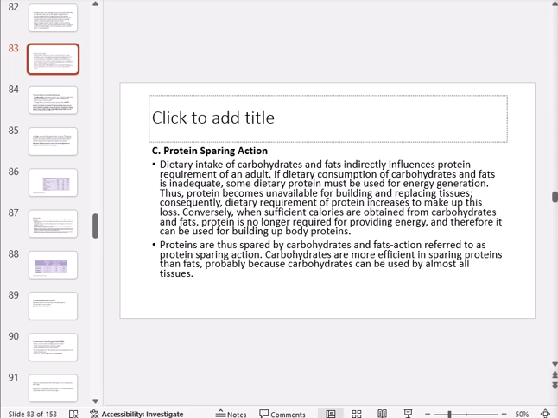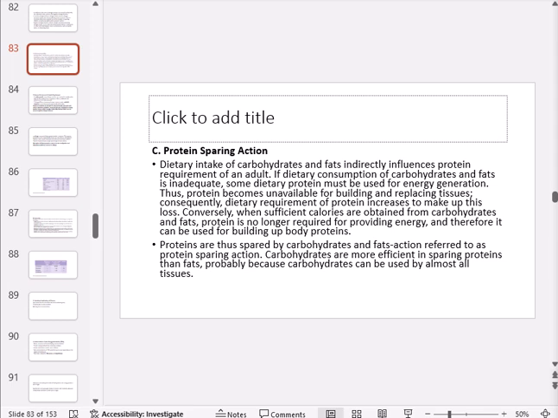So this will lead to the dietary requirement of protein increasing to make up for this loss of the quantity of proteins. The opposite is going to happen when a person is receiving an adequate amount of carbohydrates and fats, where the proteins will no longer be required to provide energy. Thus, they are going to be used for building up of the body proteins. So the protein will be spared by the carbohydrates and the fat, and this is what we are terming the protein sparing action.